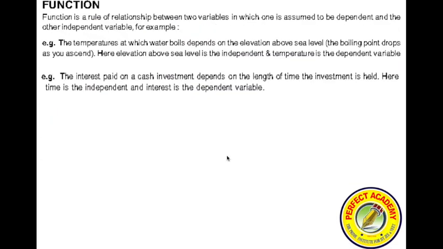So one more example was given there, that the interest paid on the cash invested depends on the length of the time the investment is held. Basically you have to understand, if I have to express y is a function of x, I write it as y is f of x.